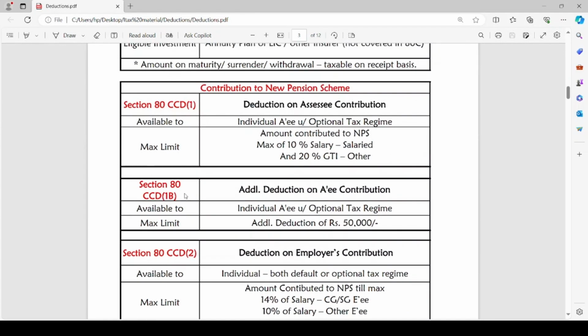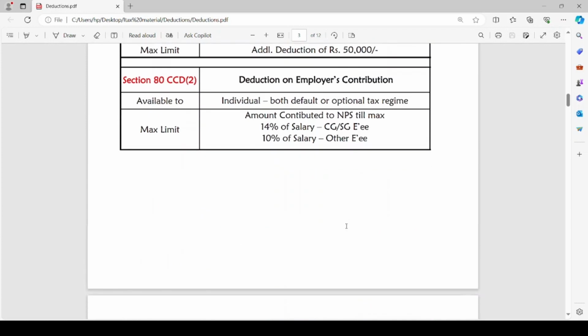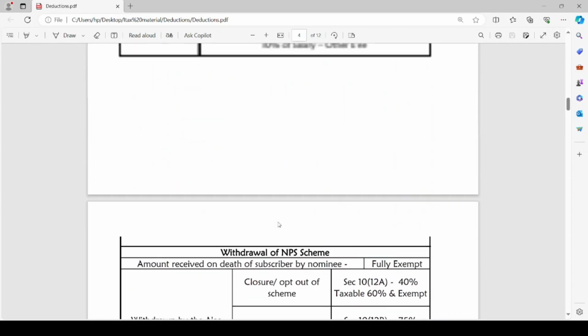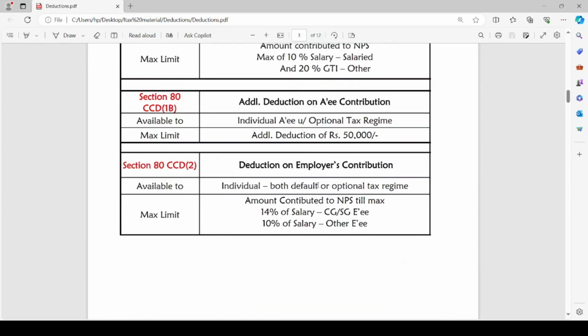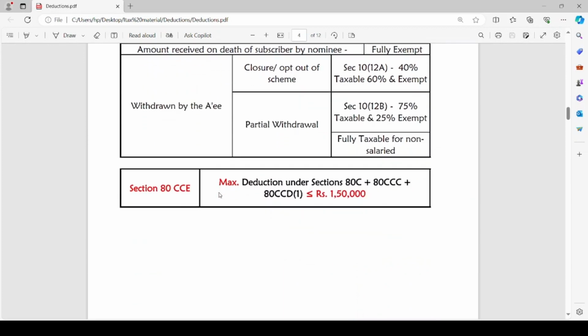The additional deduction of 50,000 on the assessee's contribution can be claimed irrespective of the limit mentioned in 80CCE, as well as the employer contribution. The deduction on employer contribution as mentioned under section 80CCD(2) can also be claimed irrespective of the limit mentioned under section 80CCE. This limit is applicable only to 80C, 80CCC and 80CCD(1). Together, under all these three sections, the assessee can claim a maximum of rupees 1,50,000 deduction only.